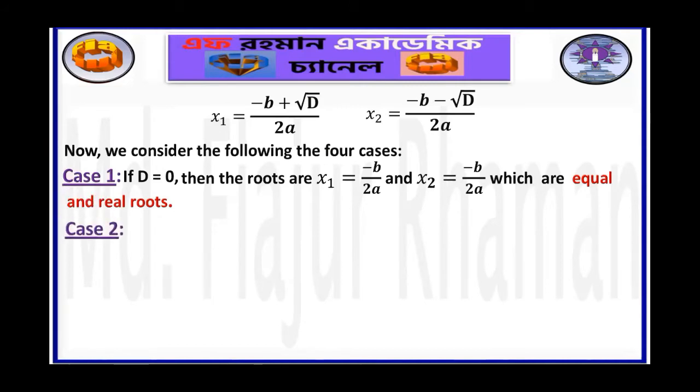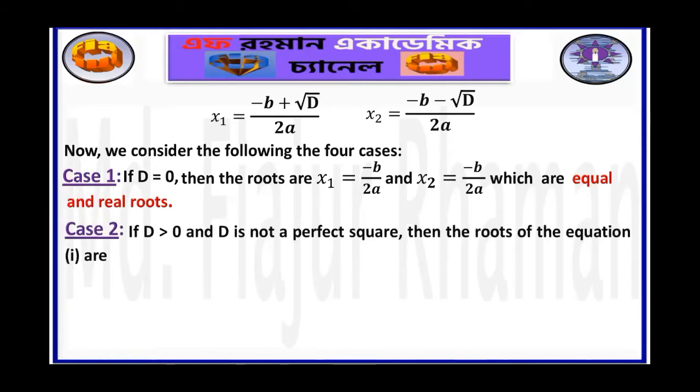Case 2, if d greater than 0 and d is not a perfect square. If d is not a perfect square, then the roots can never be free from square roots. In either case, these two roots should be irrational. That's why you can write, then the roots of the equation are unequal and irrational roots.